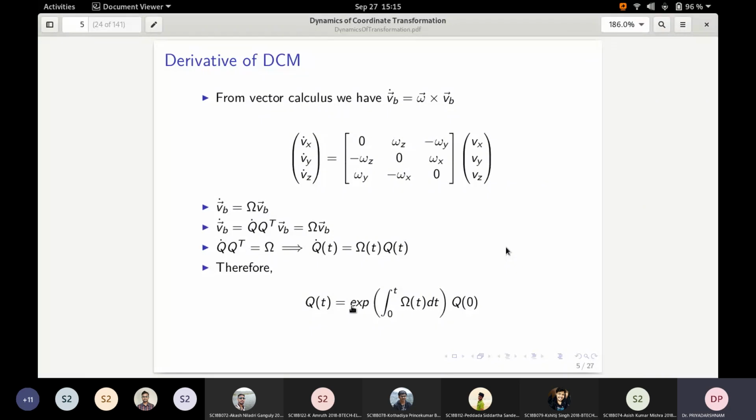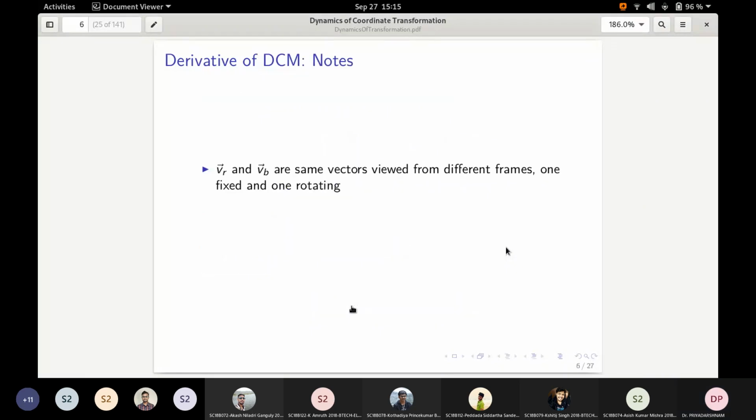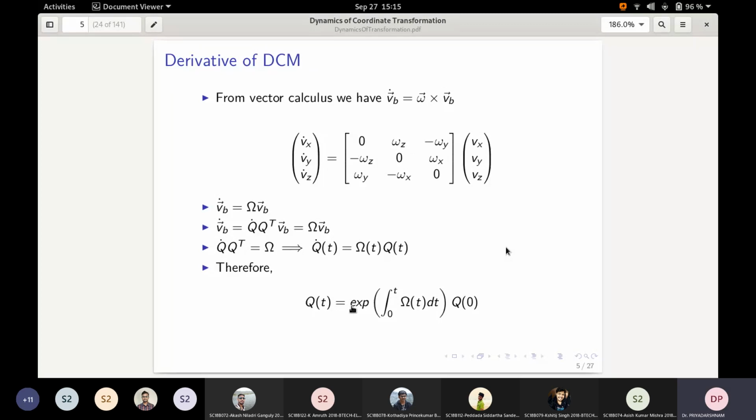So this is the main thing. Any questions here? The derivation we had discussed already, so you can go through it.